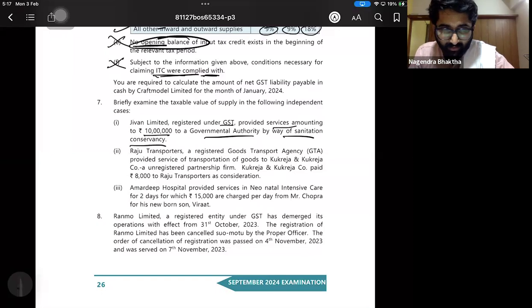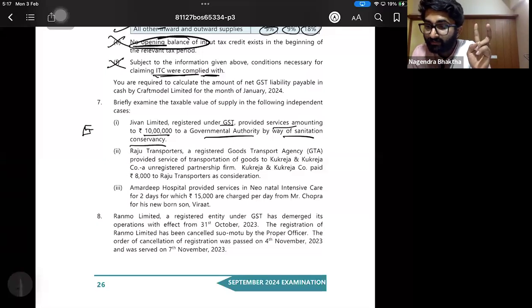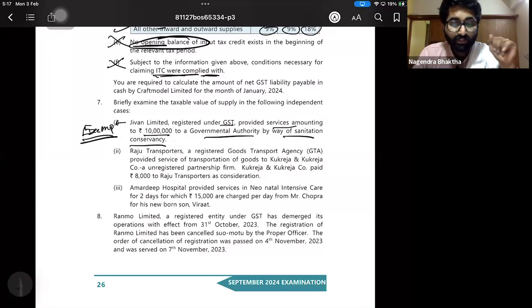I think we have discussed this in the last RTP 2024, previous RTP series 1, first video. There we discussed this is exempt. So services provided to a government authority by way of Sanitation Conservancy are exempt under GST. Thus, 10 lakhs is exempt.